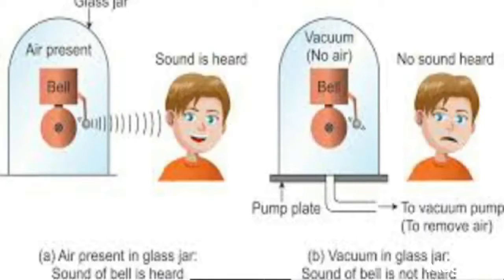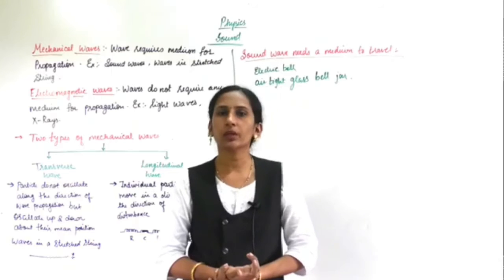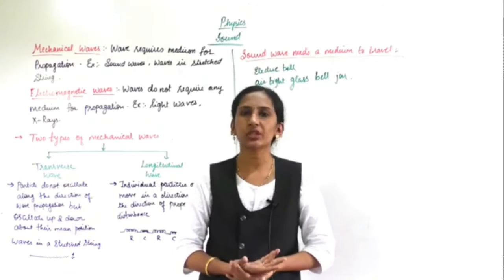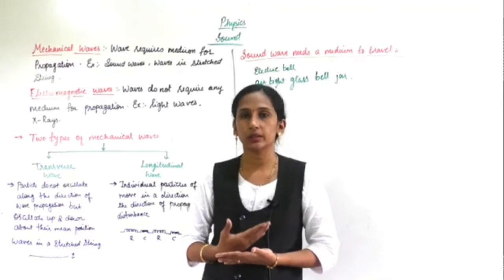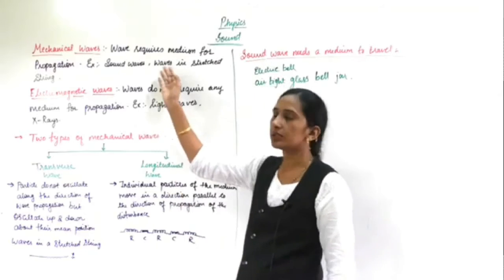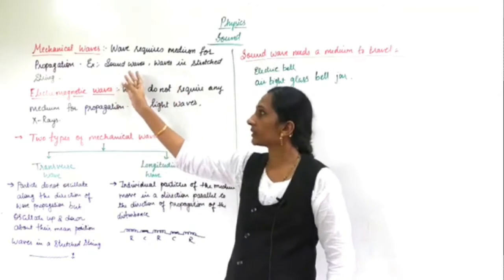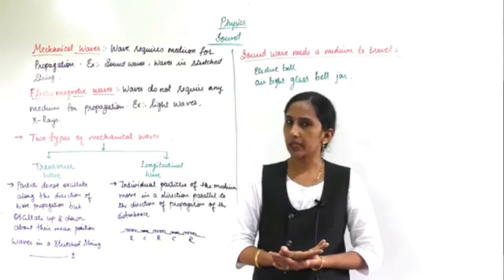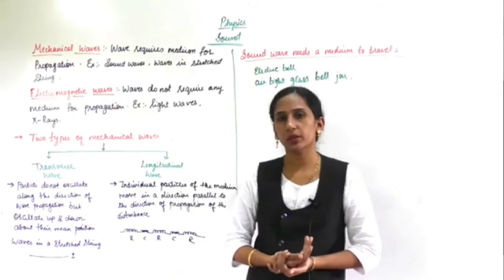Now I have explained that sound needs a medium. Sound is a wave, and which type of wave it is, that you are going to study here. First we will study types of waves: mechanical waves and electromagnetic waves. What is the difference between mechanical waves and electromagnetic waves?